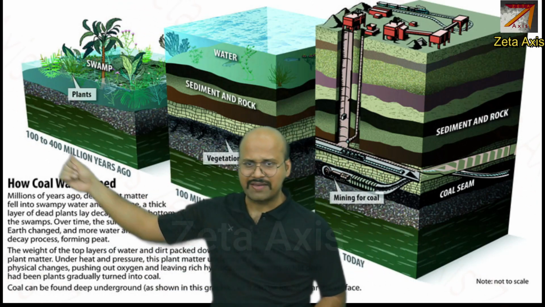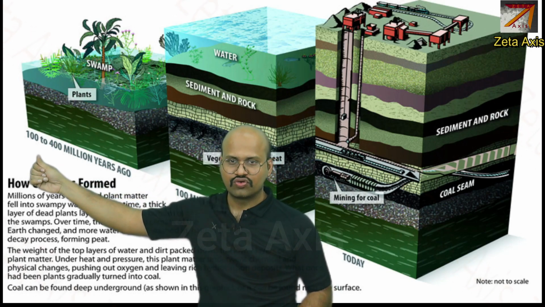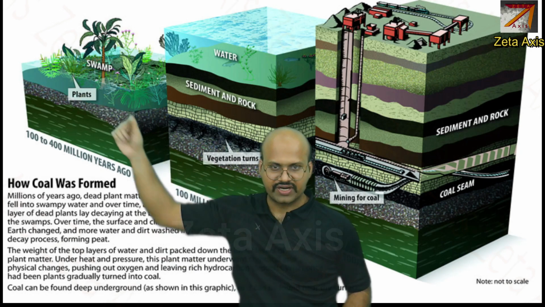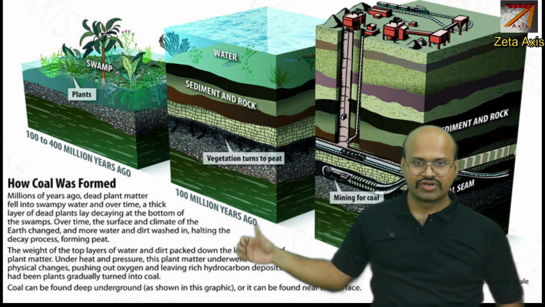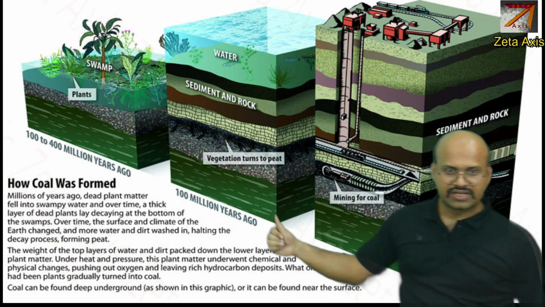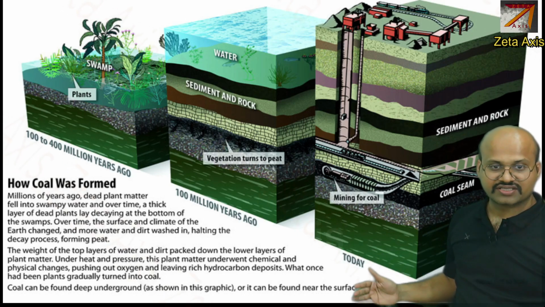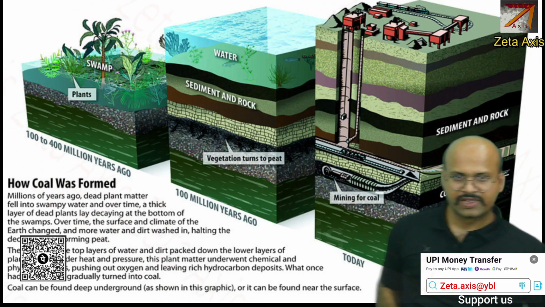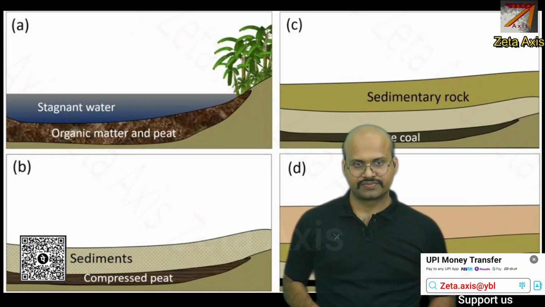Here we can see the timeline. From 100 to 400 million years ago, the swamp was there and the plants were buried. Then 100 million years ago, it was converted to peat. And then after 100 million years, that is in current time, we can mine it in the form of coal. So this is how coal is formed.